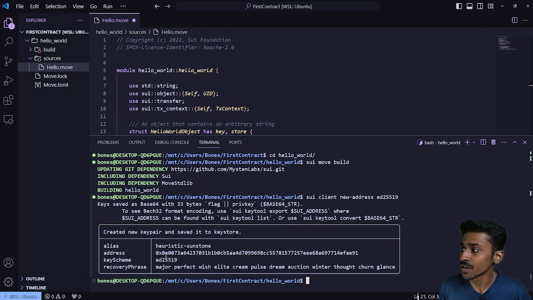You need to store it somewhere, because this is going to be your address in the DevNet. The key scheme is what we had specified, which is ED25519, and this is going to be the address that we'll have within the Sui DevNet.